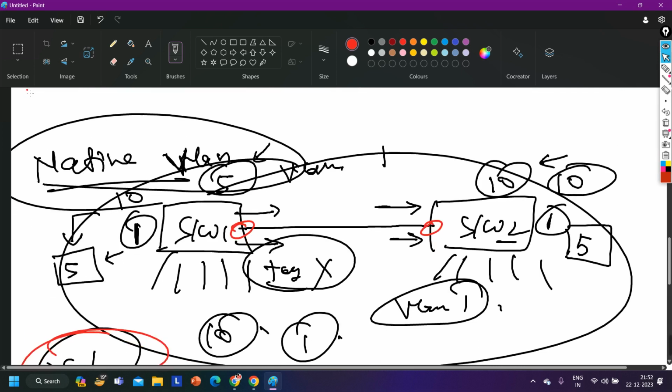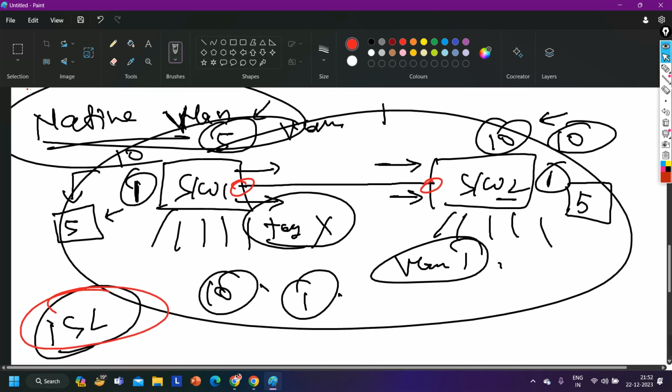What we discussed till now, these are all port-based VLANs. Port-based VLAN means we are assigning ports to a VLAN.